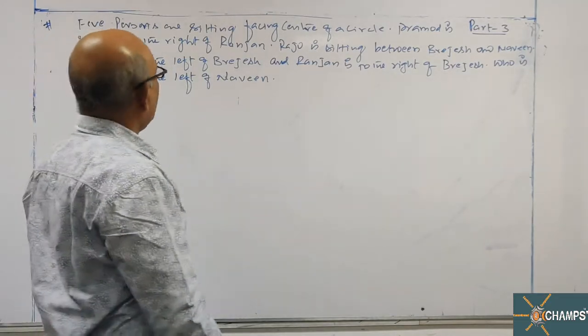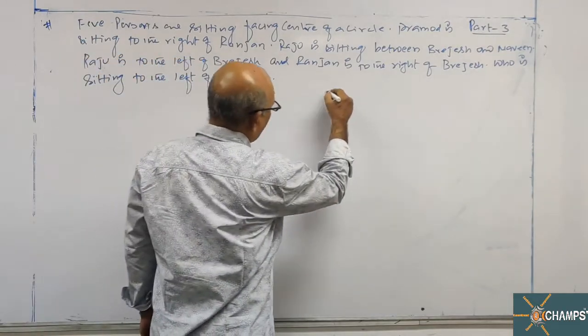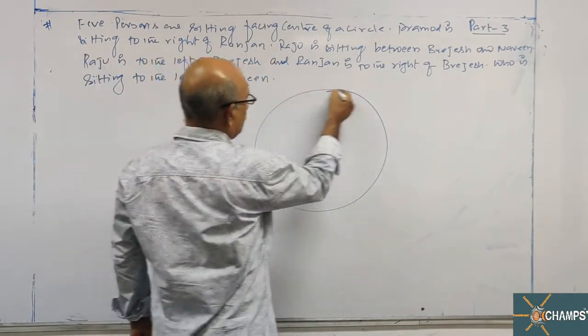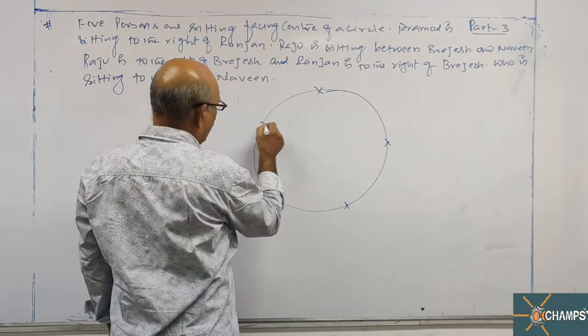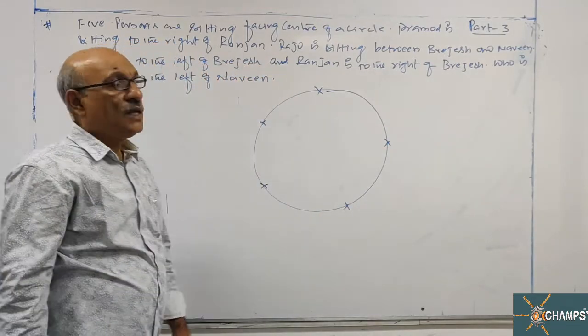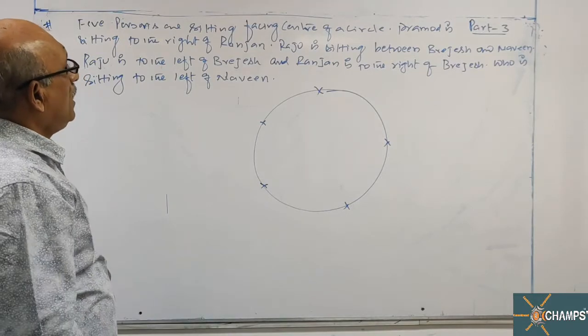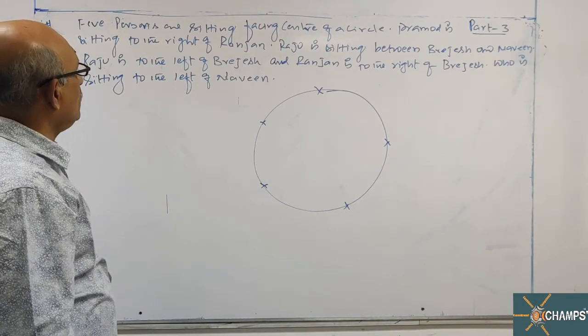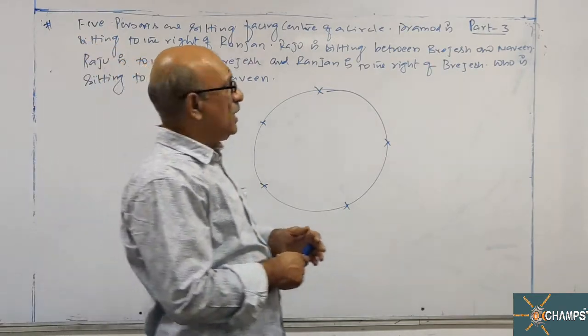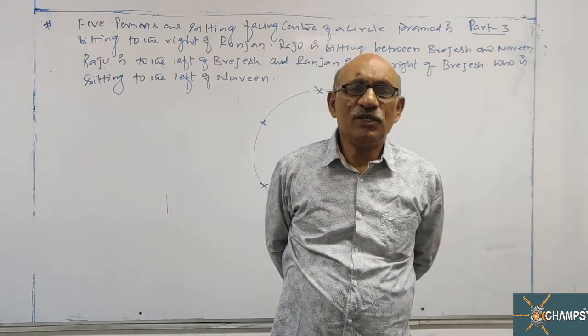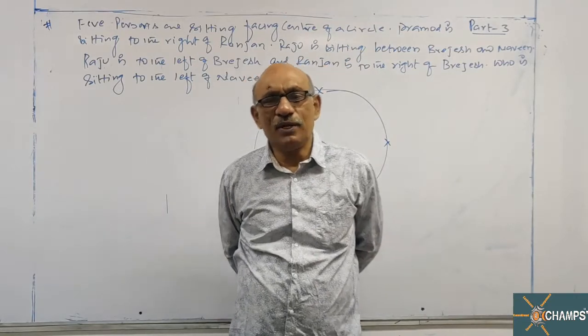This is my question, sir. How many persons? 5 persons are there. Let us take 5 places: 1, 2, 3, 4, 5. Pramod is sitting to the right of Ranjan, so one place we have to fix. Remember the circular permutations concept in permutations and combinations.